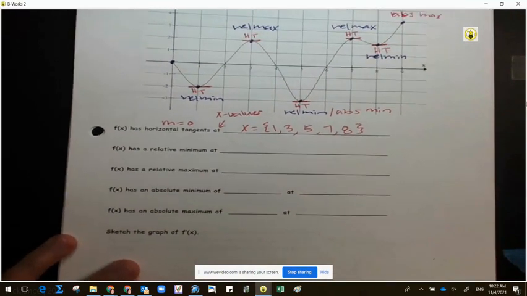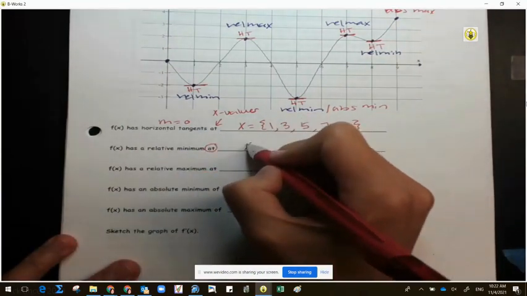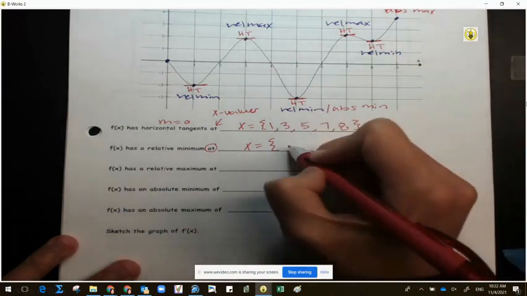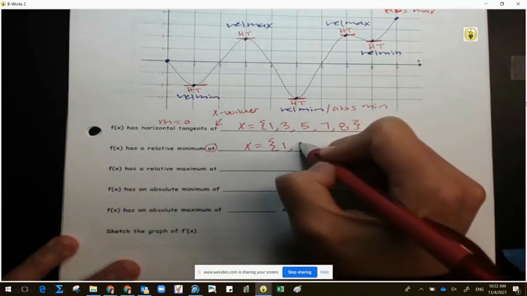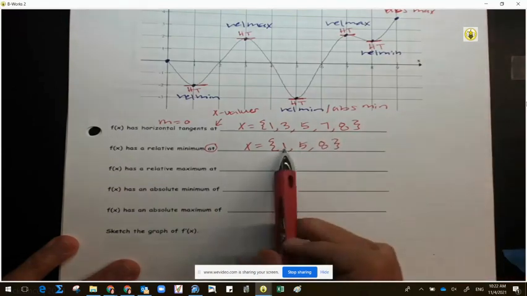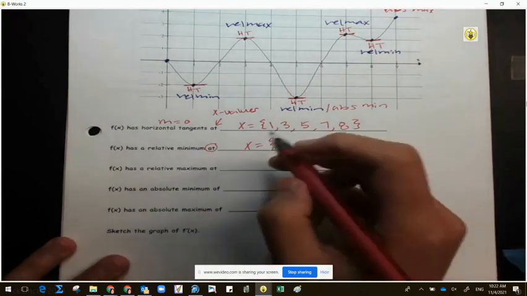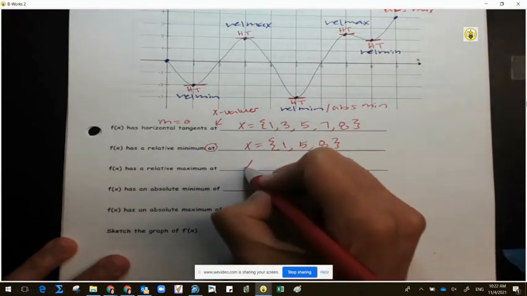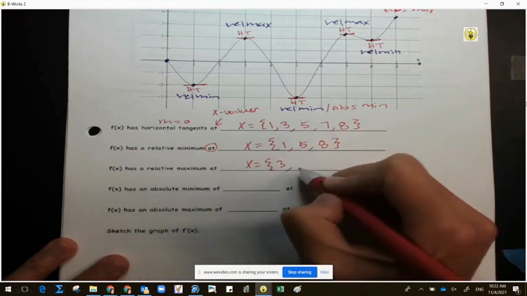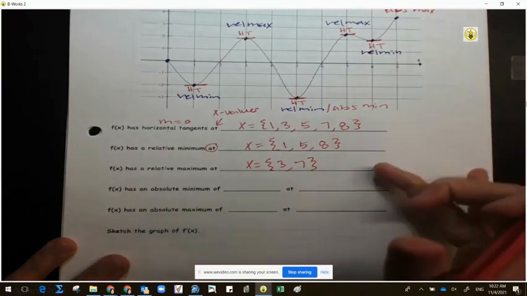Now we're looking at the function has a relative minimum at. And again, that means we're looking at x values. What x values do we have the relative minimum? Give me the first one. 1. Second one. 5. And third one. 8. And would you guys agree those numbers should be within the horizontal tangent? Yep. And then we have another at for the relative maximum, must be the other 2 we haven't used. What are they? 3 and 7. Beautiful. Is everyone good with that one?